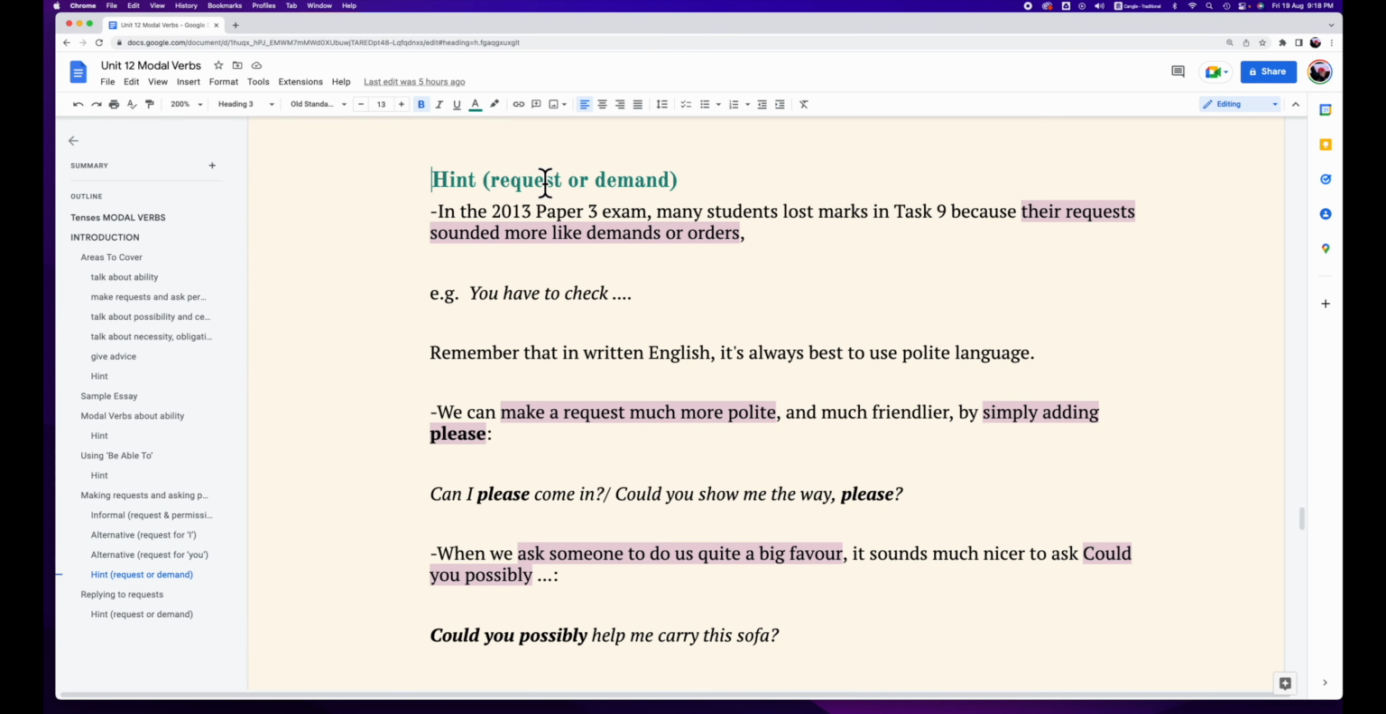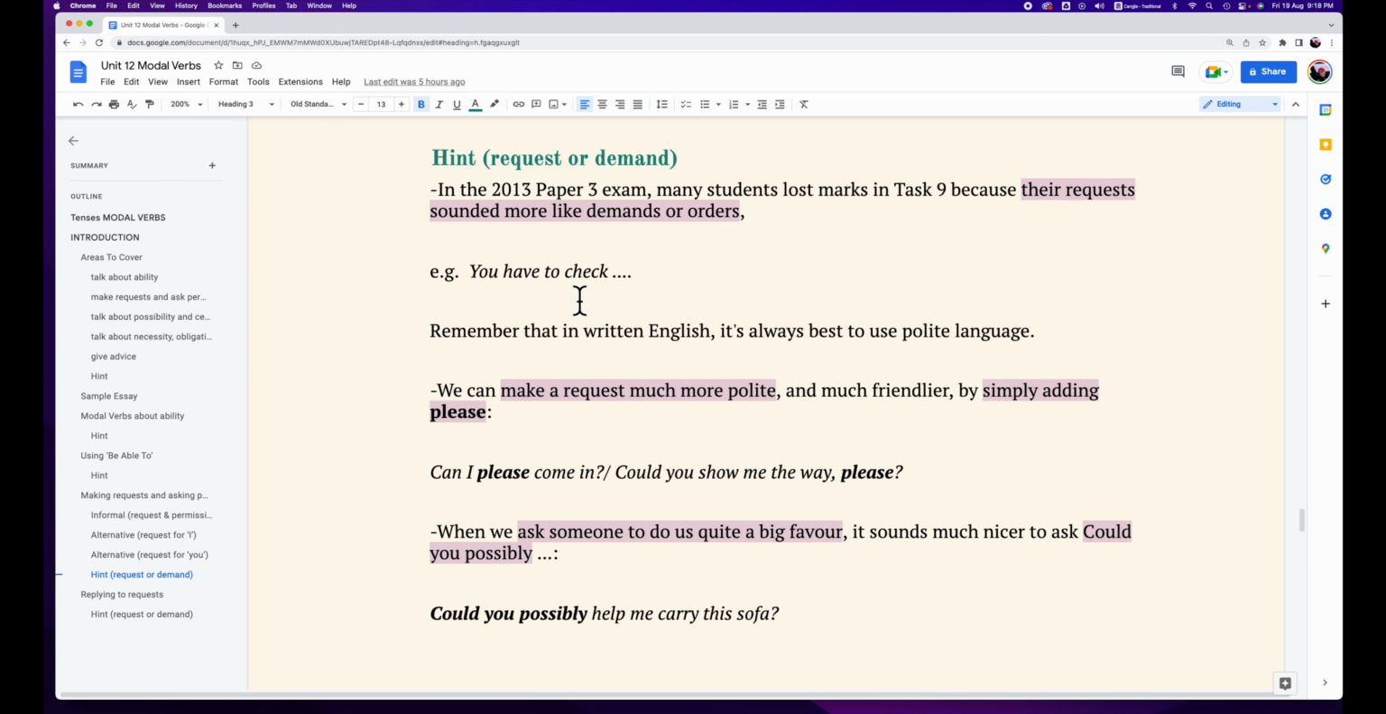Then how about some hints we must care about? Let's take a look. Now in 2013, paper 3 exam, many students lost marks in task line because their request sounds more like an order. You have to check. Now remember, in written English, it is always best to use polite language. But how can we do it? How can we write in a more gentle and more polite way?